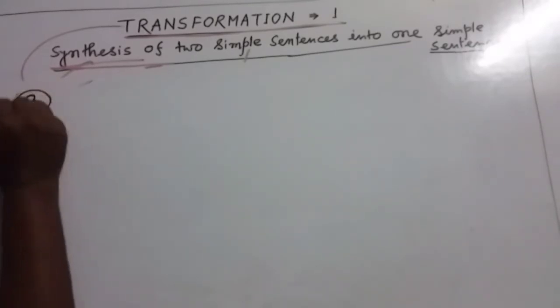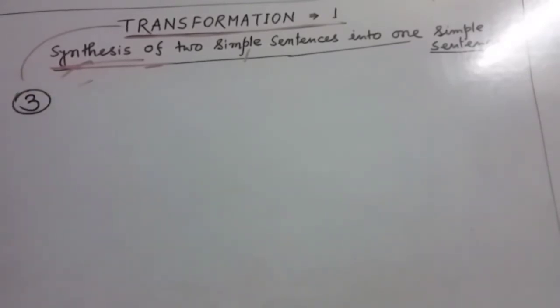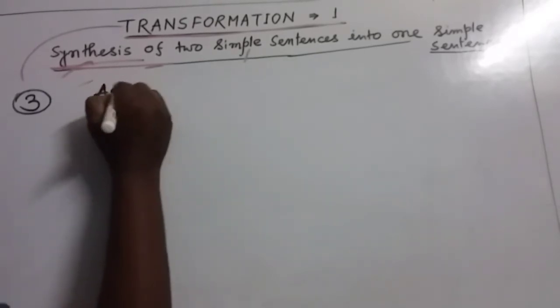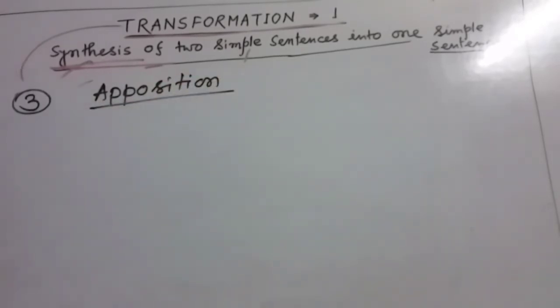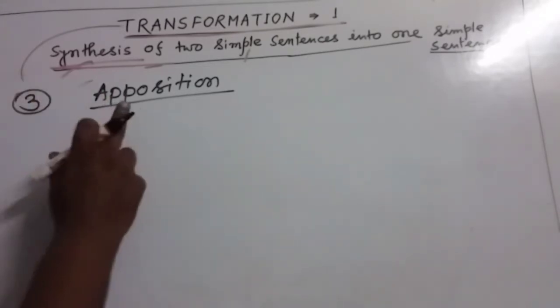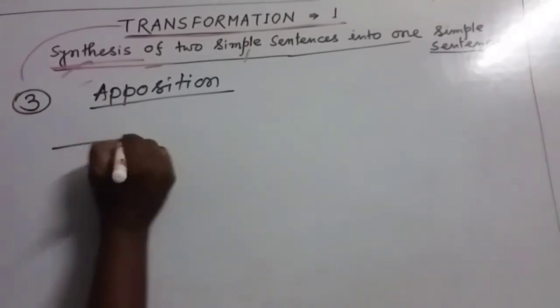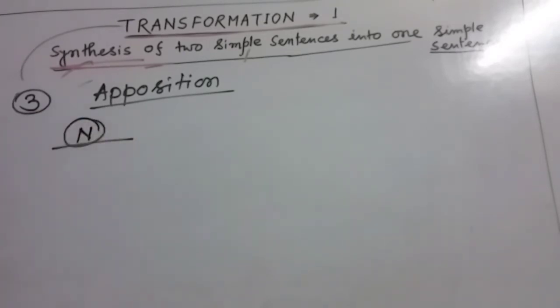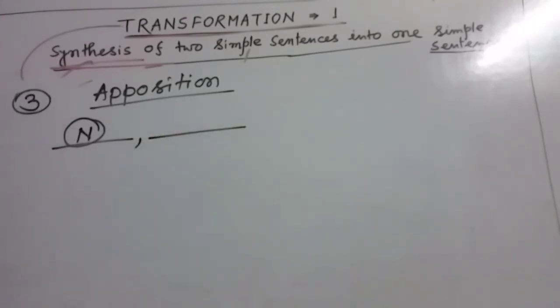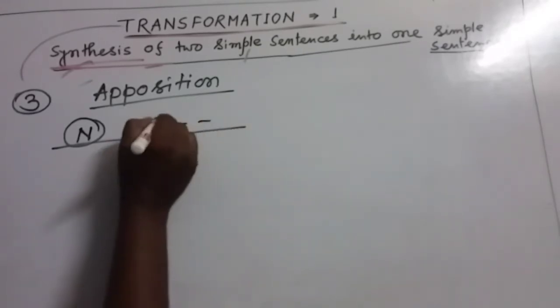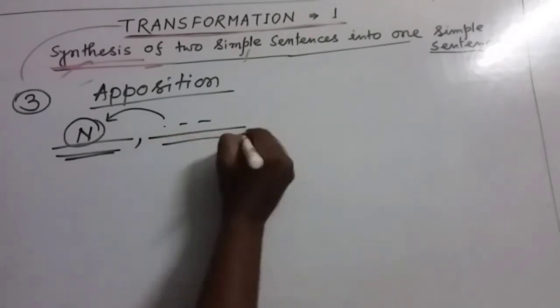Friends, the third way is to use a noun or phrase in apposition. I am writing down only apposition. Noun in apposition. By using noun in apposition or a phrase in apposition, in this way, we can make simple sentences. Now, apposition means, suppose, my dear friends, in one sentence we wrote down here one noun, and after that we put down a comma, then we write down a phrase or a group of words or even a single word, whatever it may be. These group of words describe this person. That means both of these persons are same.